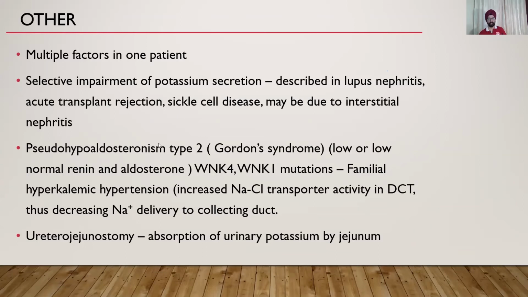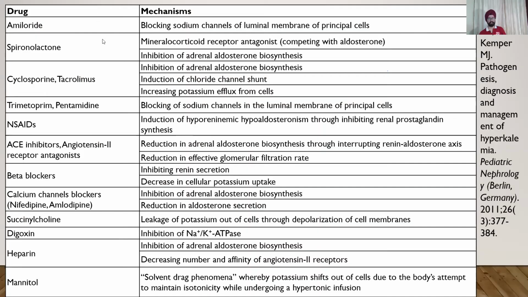You can read about pseudo-hyperaldosteronism and how ureterojejunostomy causes it, because urine contains a lot of potassium, and that is what is absorbed back by the bowel. These are the various drugs and their mechanisms, how they cause hyperkalemia. I'll send the presentation and you can go through them one by one.